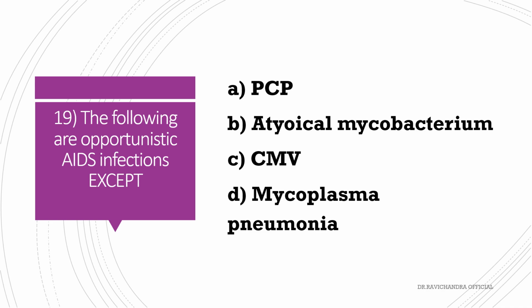The following are opportunistic AIDS infections except: PCP, atypical mycobacterium, CMV, cytomegalovirus, Mycoplasma pneumonia. The answer is Mycoplasma pneumonia.